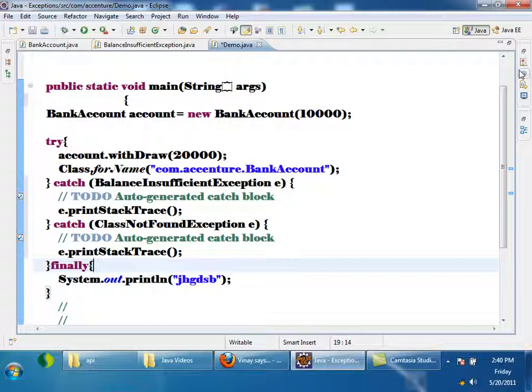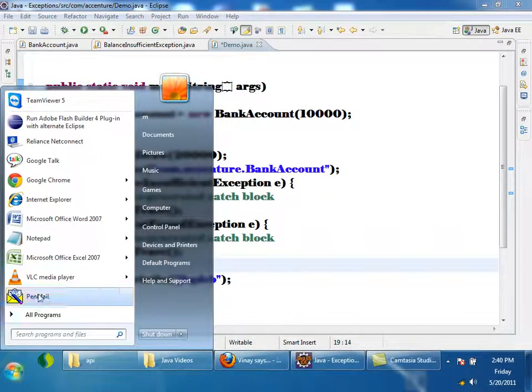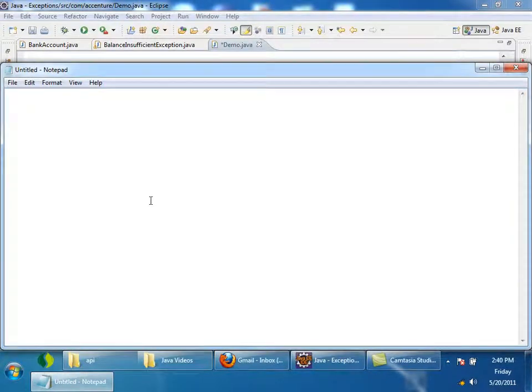Now, something more regarding exceptions. I have a superclass. I'll just write it in Notepad here for demonstration.